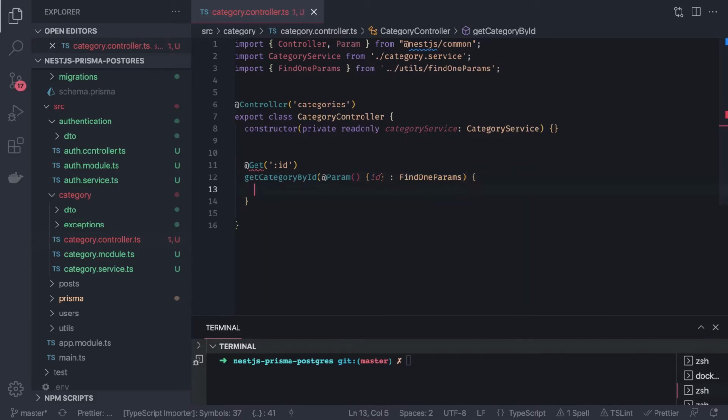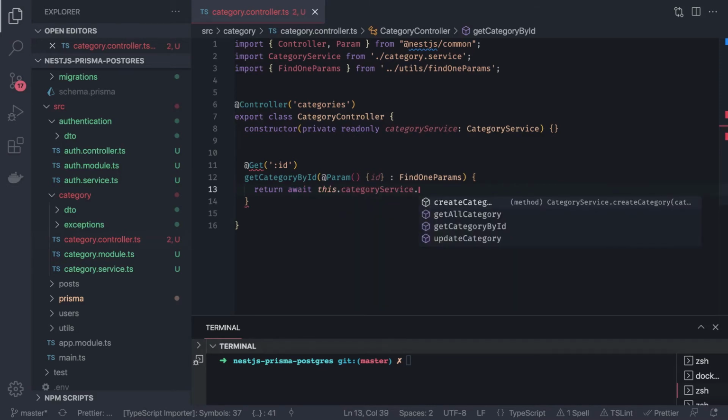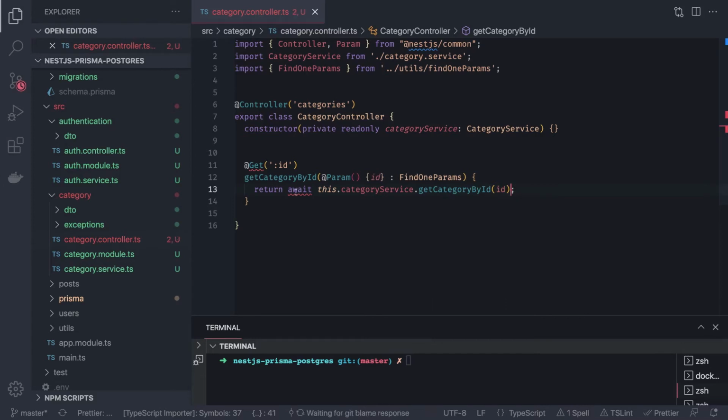Okay, and then we can simply do return await this dot category service dot get category by id. That's it. And we just need to pass the category id here. We have to convert this into async. And just import this.